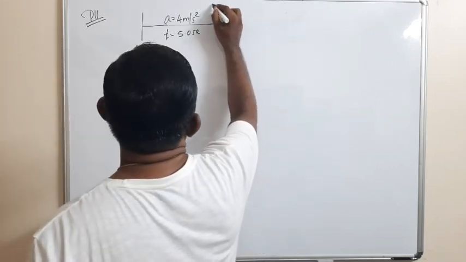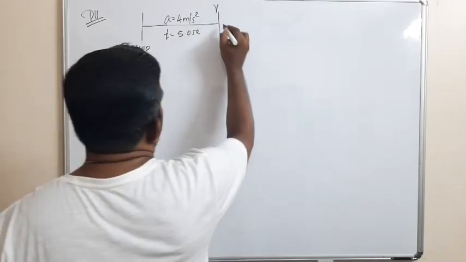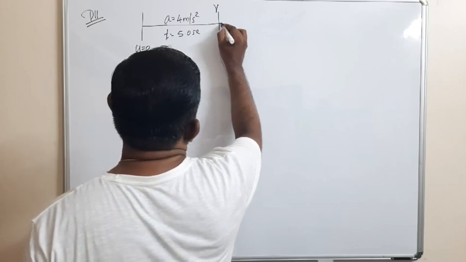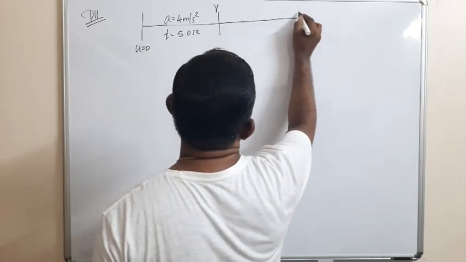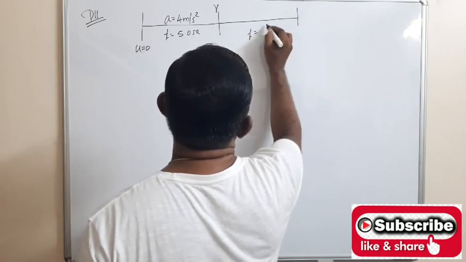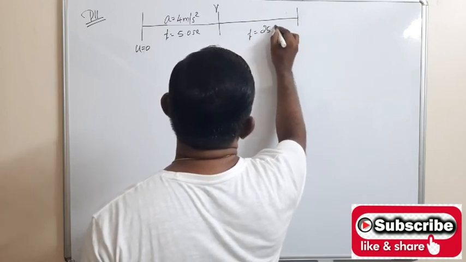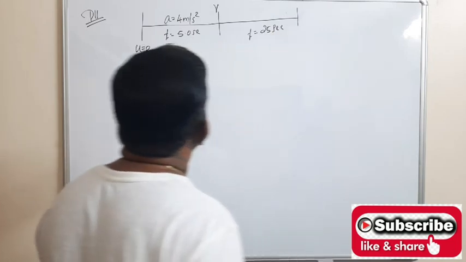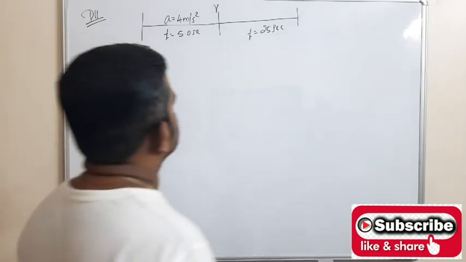And it reaches a constant velocity v, and it moves with a constant velocity for time t is equal to 25 seconds.